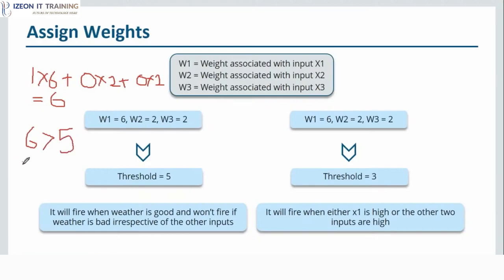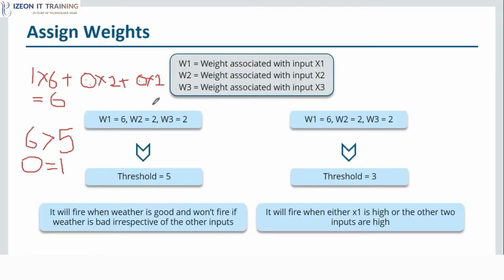That means my output will be 1, or you can say my neuron will fire, or I'll actually go to the beer festival. Even if these two inputs are 0 for me, meaning my wife is not willing to go with me and there is no public transport available, the weather is good, which has a very high weight value and matters a lot to me. So if that is high, it doesn't really matter whether the two inputs are high or not. I will definitely go to the beer festival.